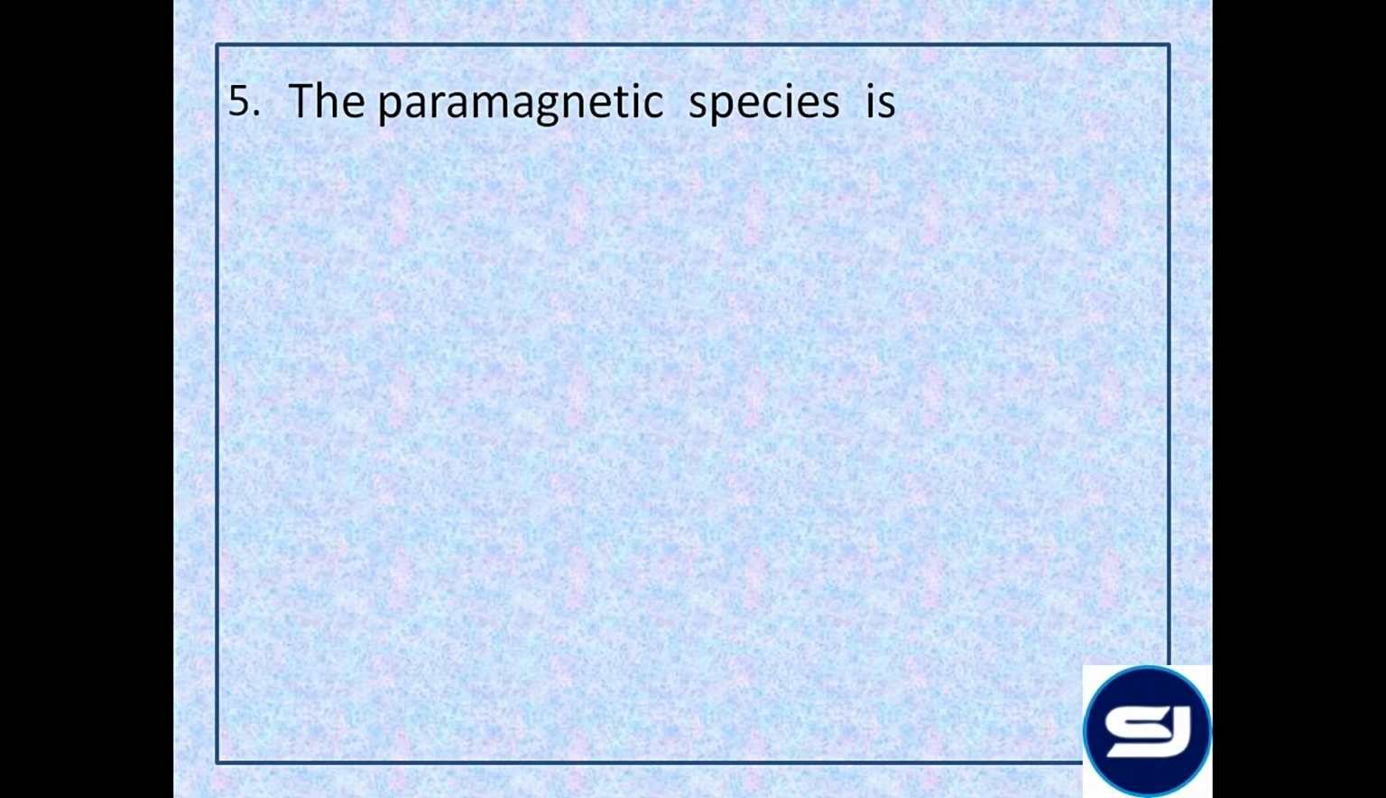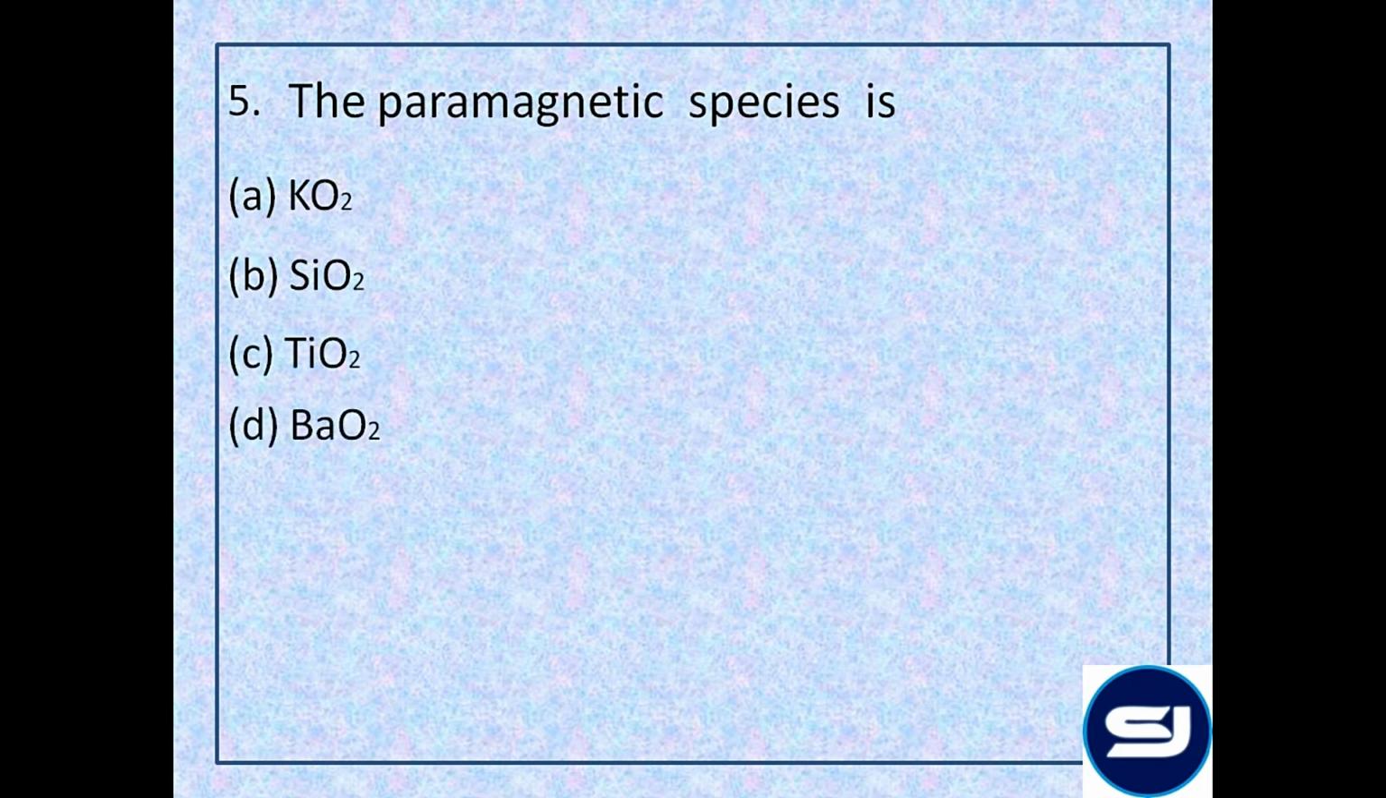The paramagnetic species is KO2, which is potassium superoxide, silica SiO2, titanium dioxide TiO2, and BaO2 is barium peroxide. Now, oxides and peroxides are diamagnetic species, but superoxide with an oxidation state of O2 minus 1 is paramagnetic, and potassium superoxide is famously a paramagnetic species, that is KO2. Option A.